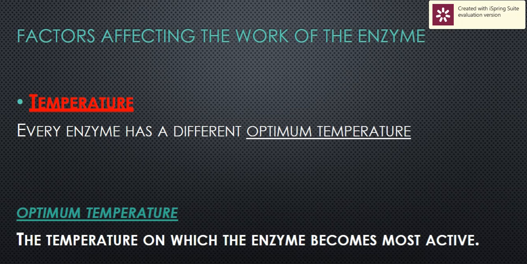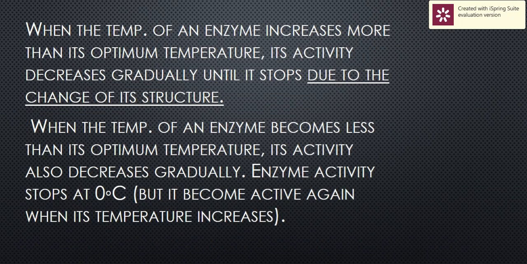The enzyme activity gradually decreases when the temperature rises above the optimal temperature, until it reaches a certain temperature and stops completely. Why does a rise in temperature stop the enzyme activity? Due to the change of its normal composition. The enzyme will not restore its activity even after the temperature decreases, because it will denature. It will not work again.